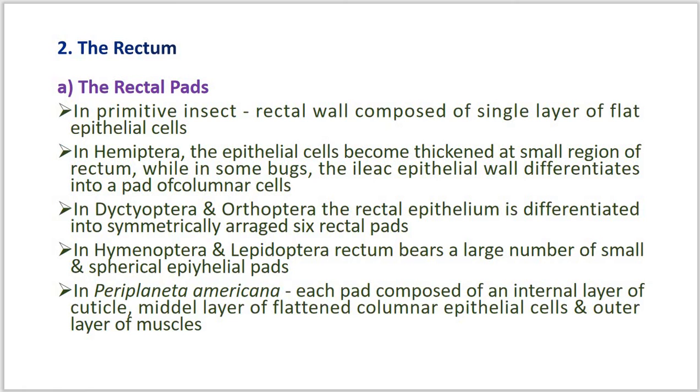In the rectum, the epithelial cells form the rectal pads or rectal papillae. Such rectal pads or papillae collectively form a cryptonephric complex or chloride epithelia. First, we can focus on the rectal pads.